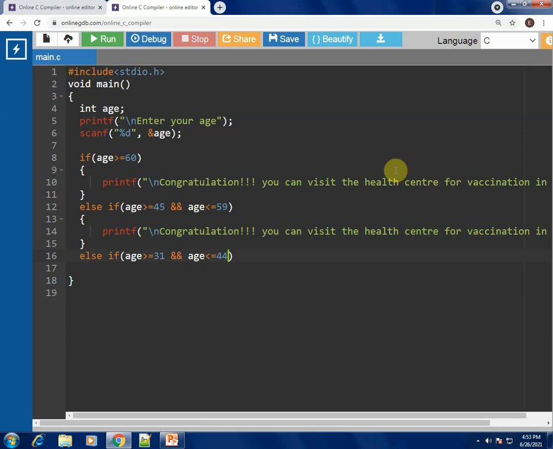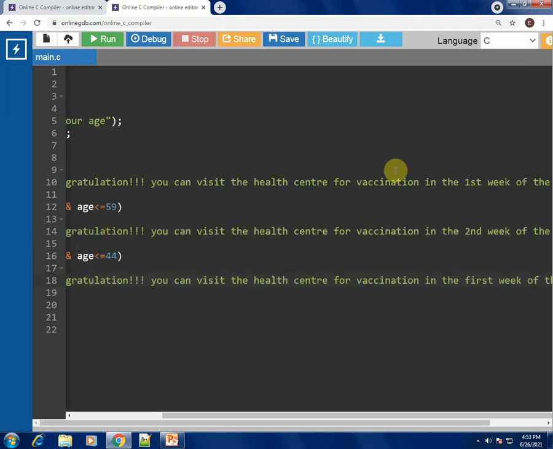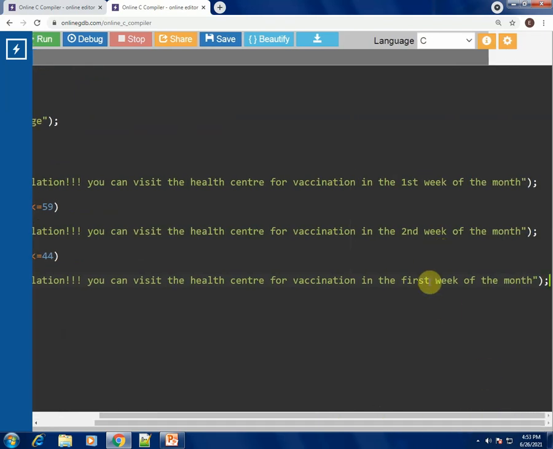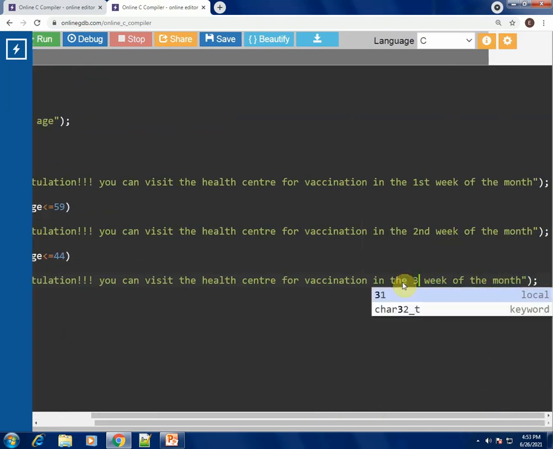So it's people between 31 to 44. For them, the allotted week is week 3. I will just paste that statement and make modifications over here itself so that I do not waste time.